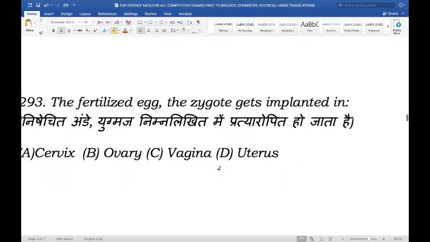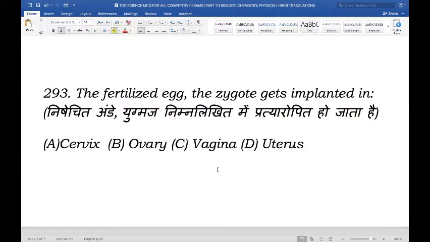Next question. The fertilized egg, which is known as zygote, gets implanted in. Where does zygote get implanted in? Is it the cervix, the ovary, the vagina, or the uterus? And the right answer here is uterus. Sperm and egg unite in the fallopian tubes to form zygote. The zygote then gets implanted in the lining of the uterus and forms the placenta, which supplies blood to nourish the growing embryo. Next question.